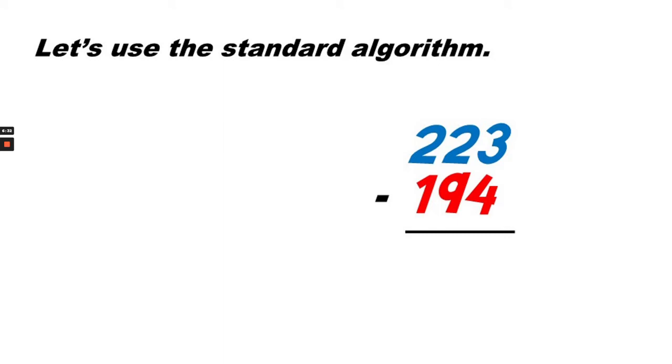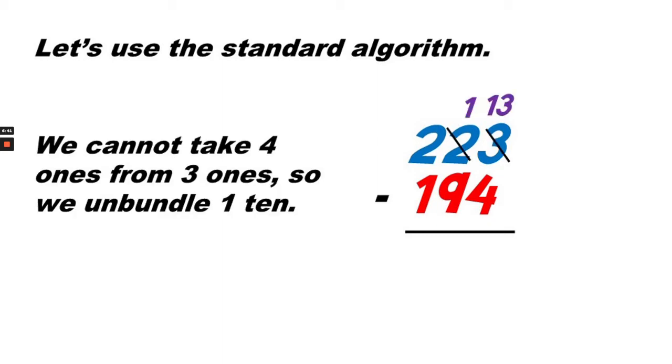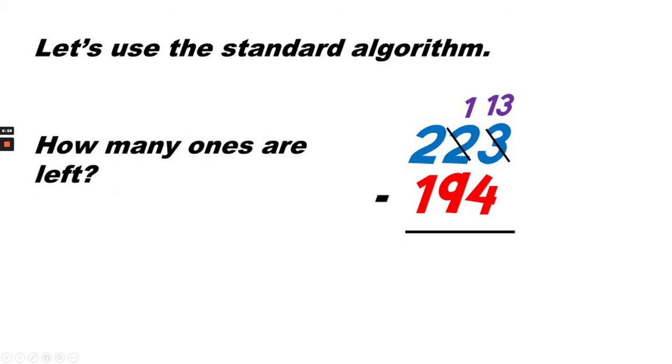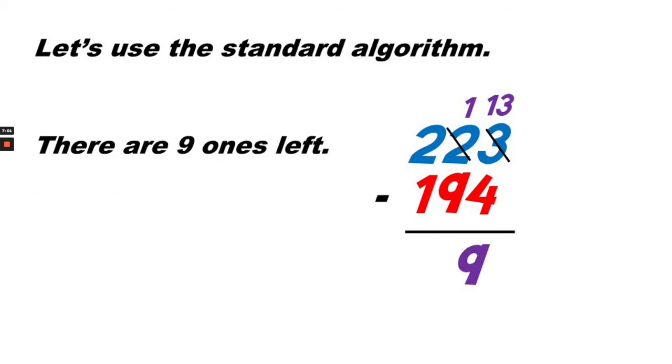So we've stacked 223 minus 194. We're starting in the ones column. Can we take 4 from 3? No, we cannot. So we need to break apart one of the tens bundles. So we only have 1 ten left. We're adding 10 over to the ones place, so we have a total of 13 minus 4. We can count backwards or count up to get our answer. 13 minus 4 is 9.